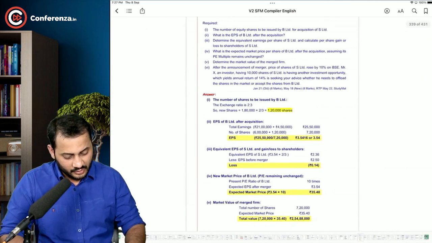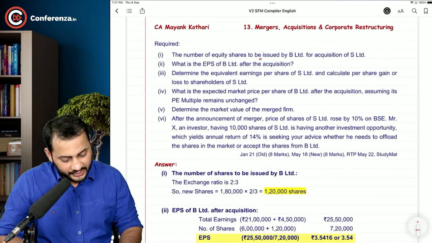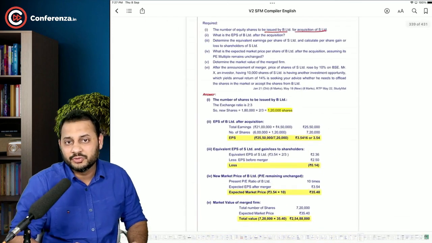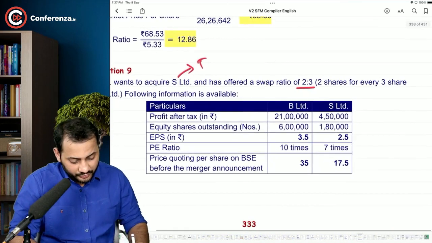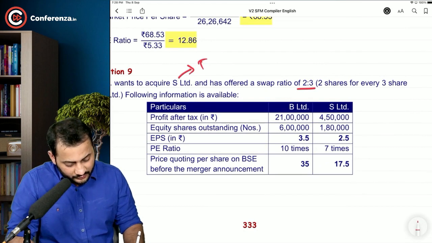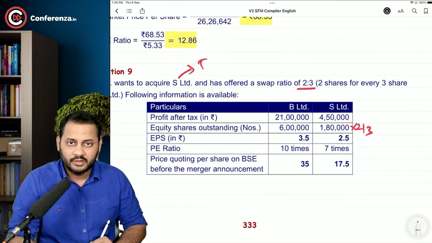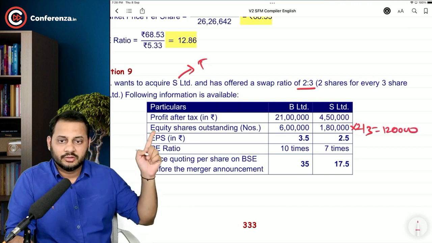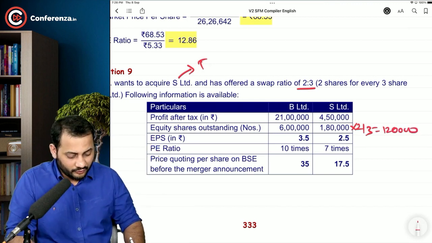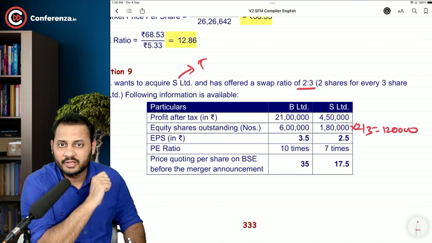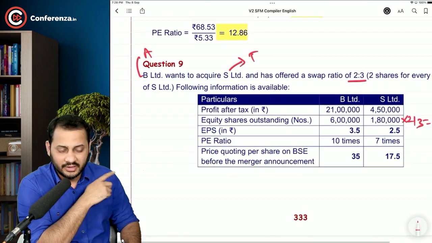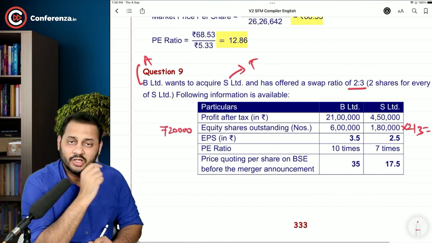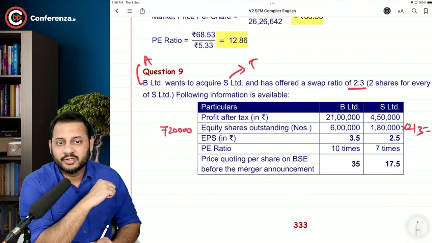Now, the number of equity shares to be issued by B Limited for acquisition of S Limited. How many shares will be issued? It is in the ratio of 2:3. So multiply the number of shares by 2/3. That will be 1,20,000. Am I right? So what will be the total number of shares after merger? 6 lakhs and 1,20,000. That will be 7,20,000.